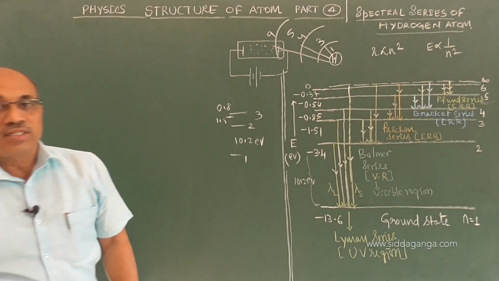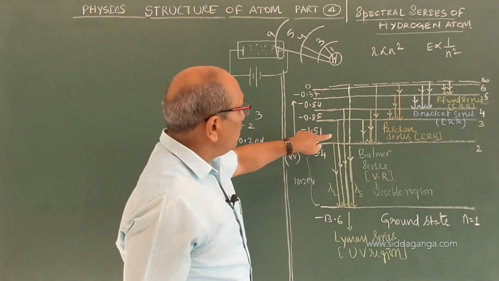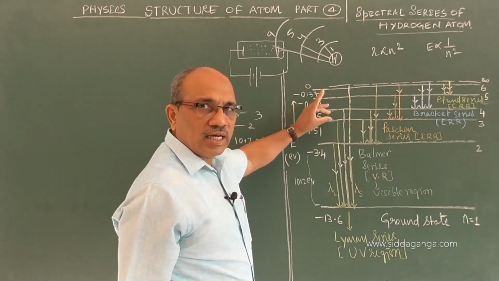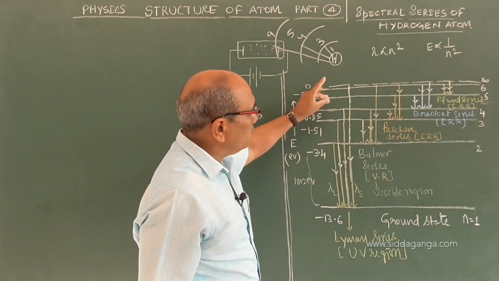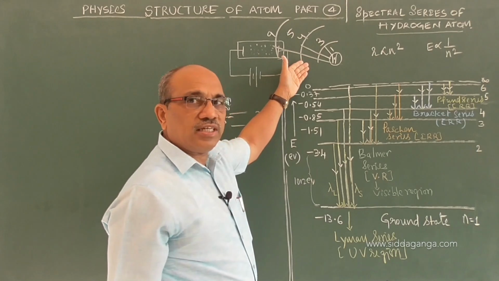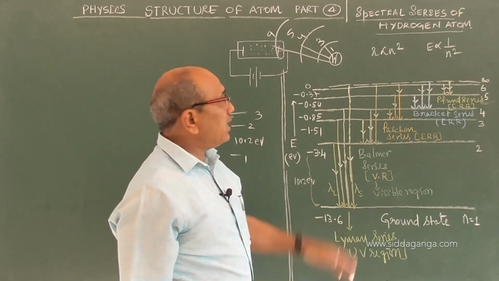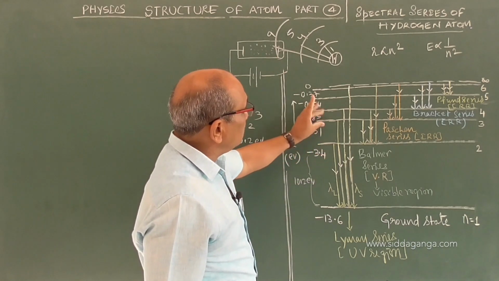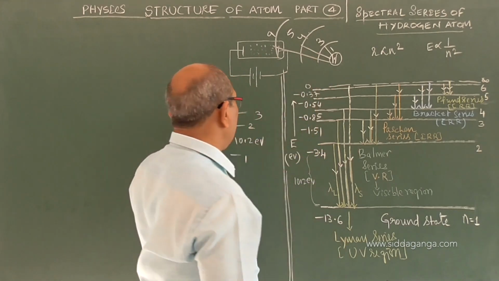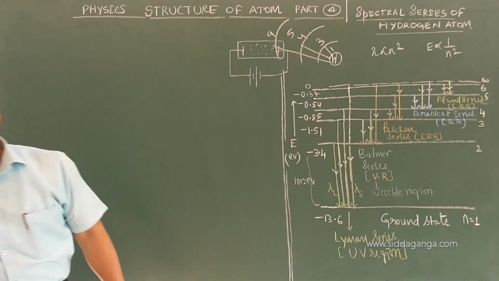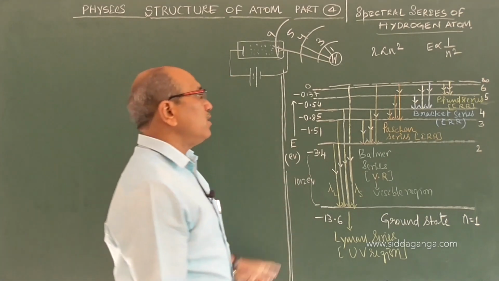That means the separation between the energies of the orbits is shrinking. They are coming very, very close. This is completely the reverse of what we observed in the case of radius. In radius, the separation is increasing. Here the separation between the energies goes on decreasing. The energy difference goes on decreasing.